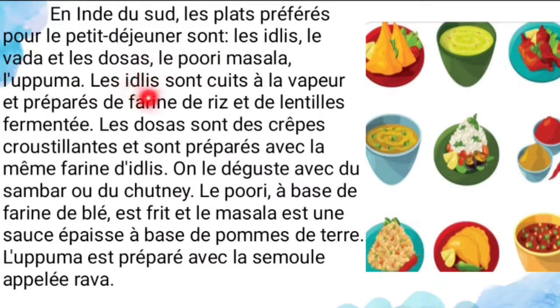And next, les idlis sont cuits à la vapeur et préparés de farine de riz et de lentilles fermentées. So how they prepared idli? So the idlis are steamed. Préparé de la farine means what? And prepared from the rice flour and fermented lentils.